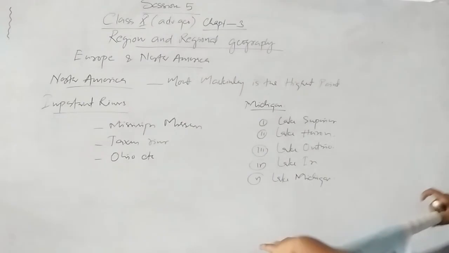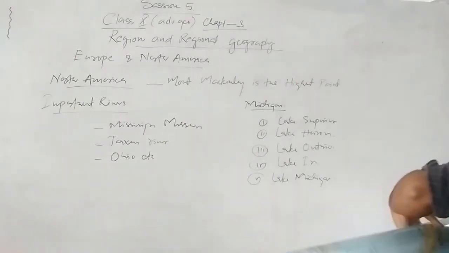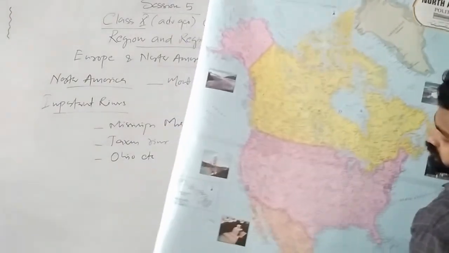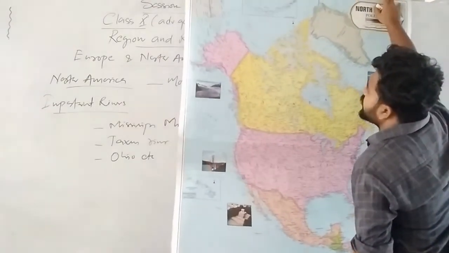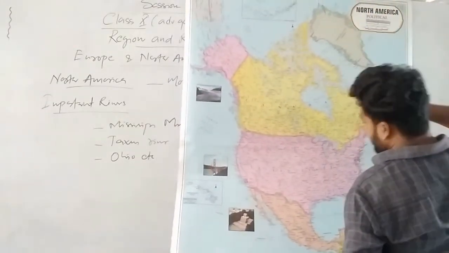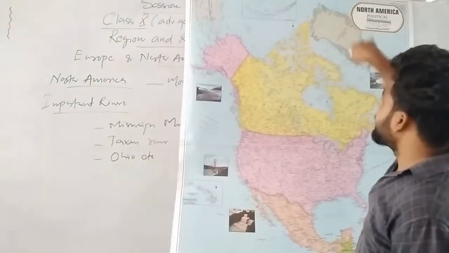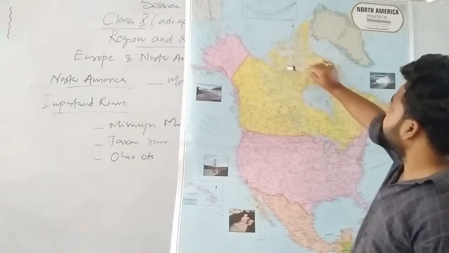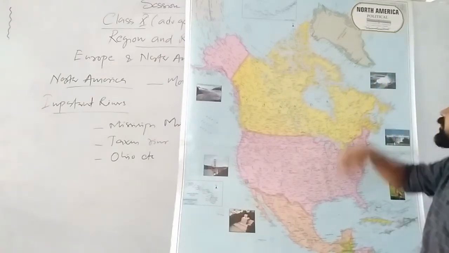Okay, I'm opening a map here. This is a map of North America. I think is it clear to you? If not clear, then just look clearly. Okay. So this is North America. On the northern side the Arctic Ocean is there. This is Greenland. Greenland is not part of Canada. Greenland is part of Denmark.